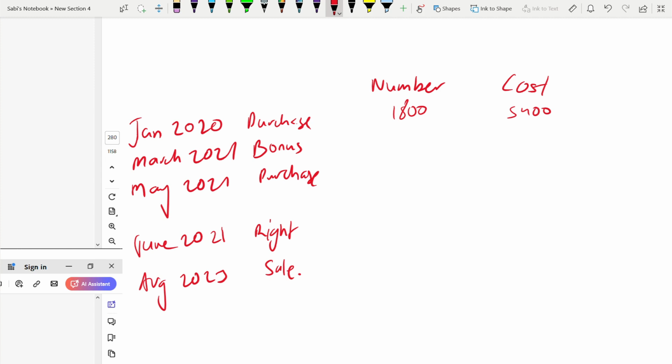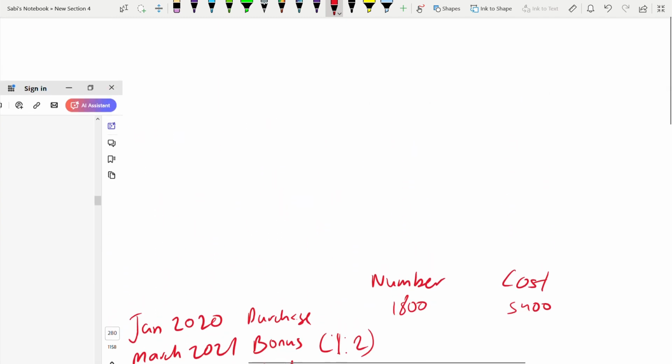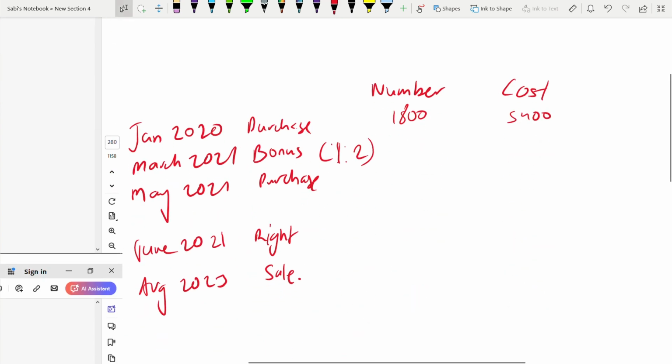Then what is the bonus? 1 for 2. When we take the bonus, remember bonus will have no impact on the cost. Cost will be 0 for bonus. It will only have an impact on the number. So 1 for 2 means you take the shares before that bonus, 1800, divided by 2.